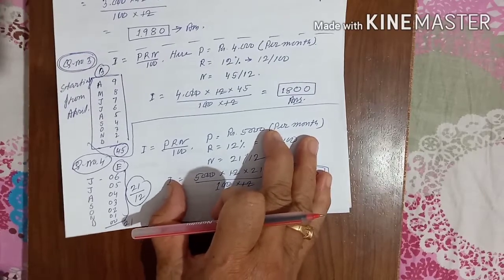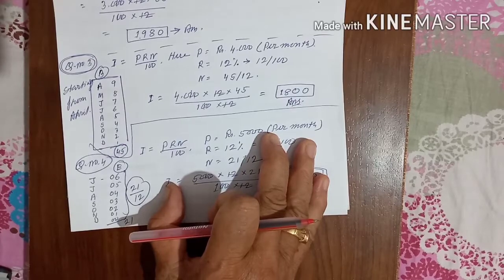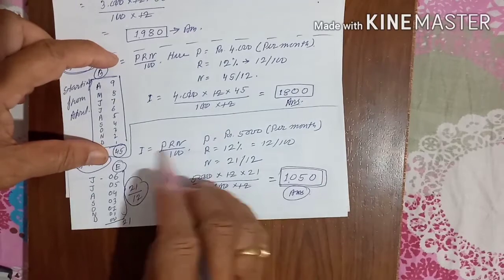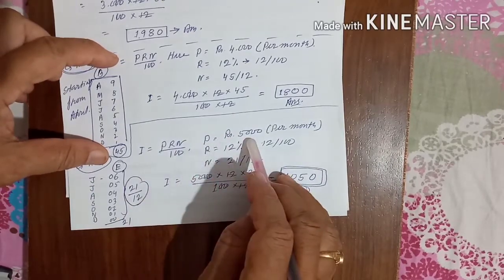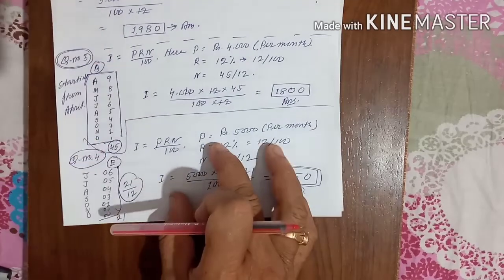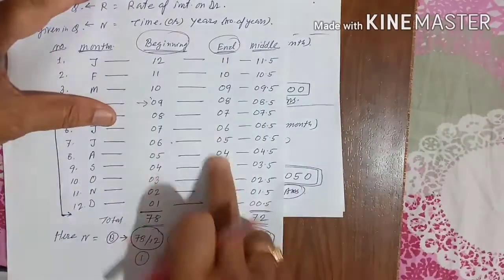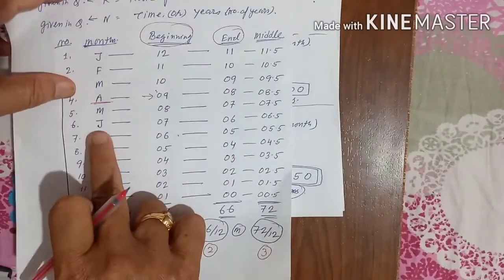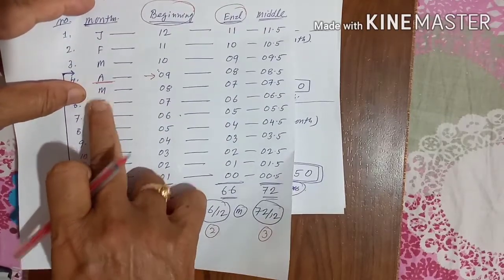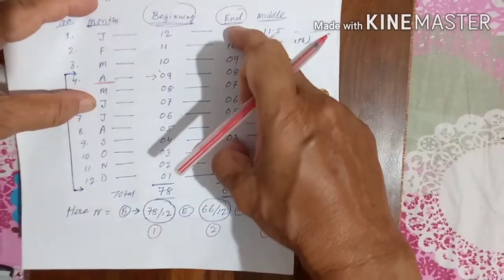Question number 4. It is given, Mr. C withdrew rupees 5000 at the end of every month starting from 30th June. Now you understand? I is equal to PRN divided by 100, P is equal to 5000, R is equal to 12%. Now N, you will calculate for ending, end of every month. End of every month means this column. But when was it started? In the month of June. This is May, this is June. So we will start from here, we will not start from there.